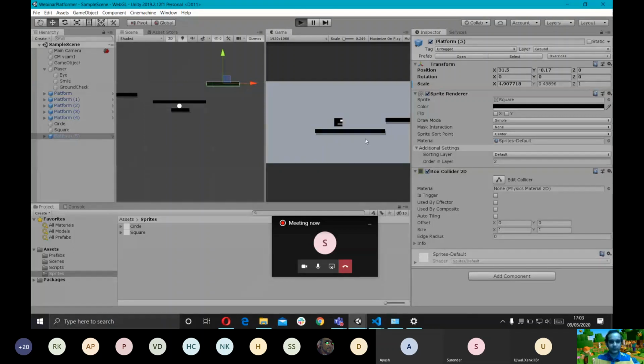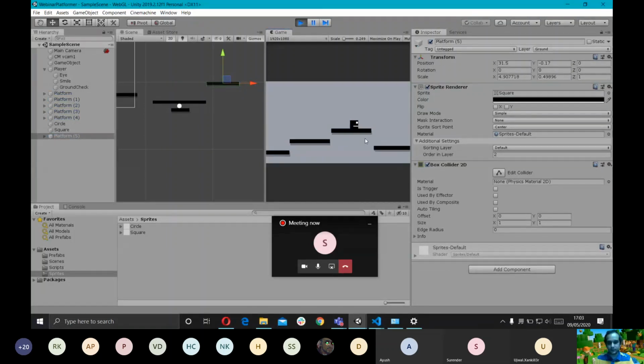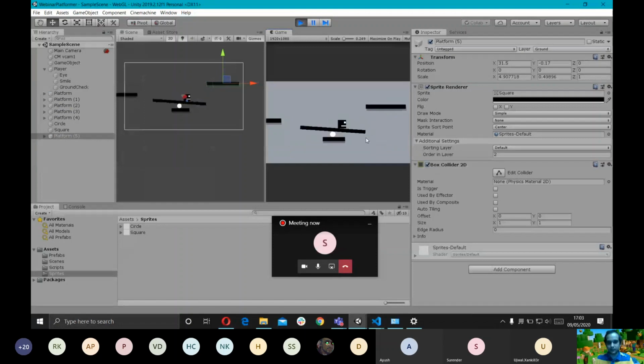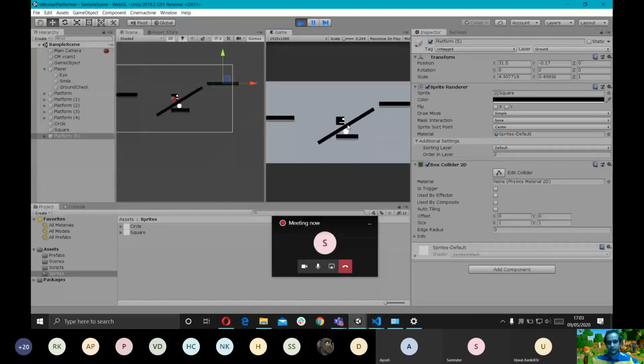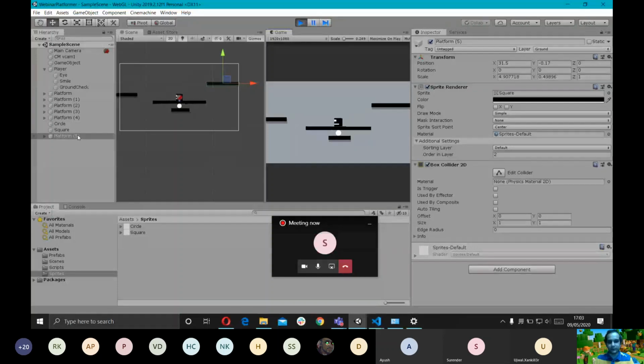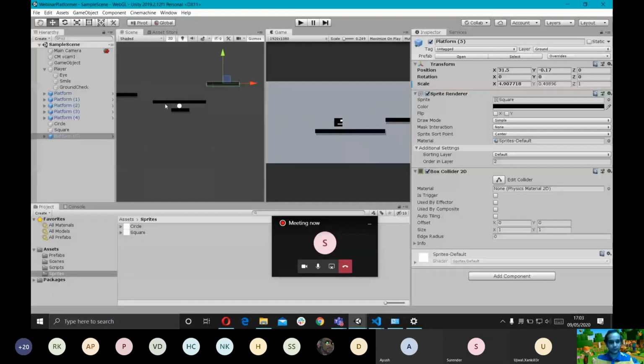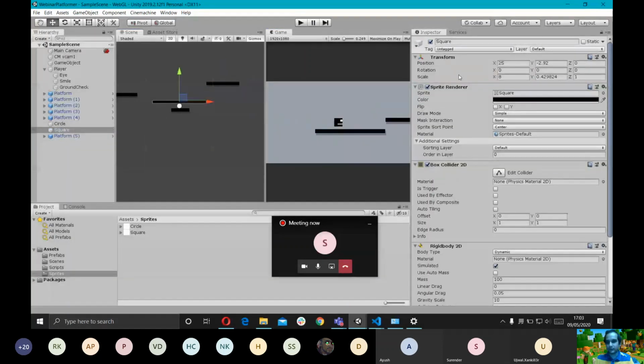I'm just gonna test once if the player can get to it. Okay, you can't even jump off the seesaw because we didn't change the layer of the platform. So as you can see, this has the layer of default. We all needed to change it to the layer of ground. Now the player can jump off it if it wants to.